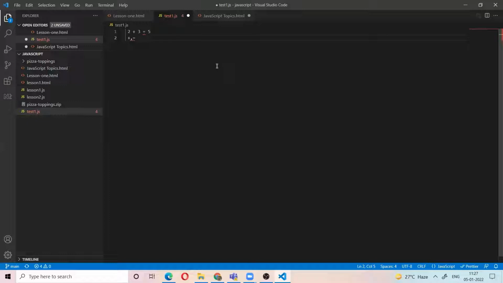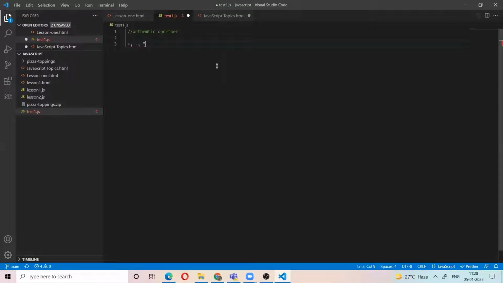So the combination of the operators is an expression. The set of the combination of the operators gives one mathematical expression. We have different types of operators, for example, arithmetic operators. Arithmetic operators means operators related to maths, like plus for the addition, minus for the subtraction.